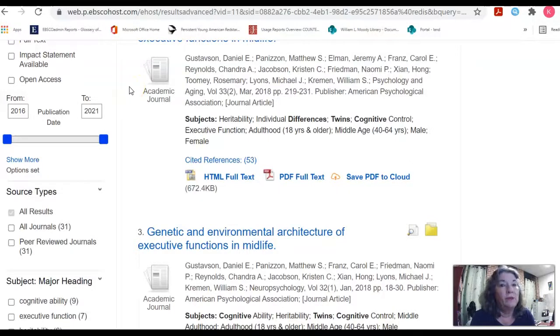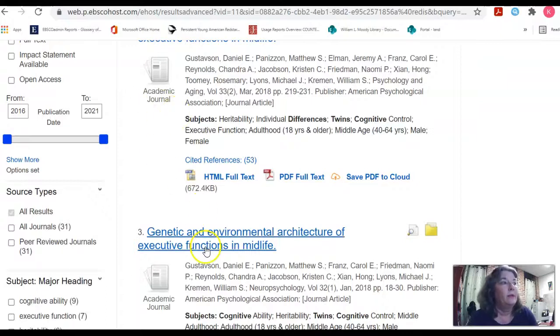I want to real quickly show you how to add 2 or 3, maybe 4 or 5 databases into my search that are also created by EBSCO. Now don't forget we have other databases that are not EBSCO, so if you want to learn how to use those, just let us know. We have other videos about that, or we can help you through the chat or through a virtual conference online.